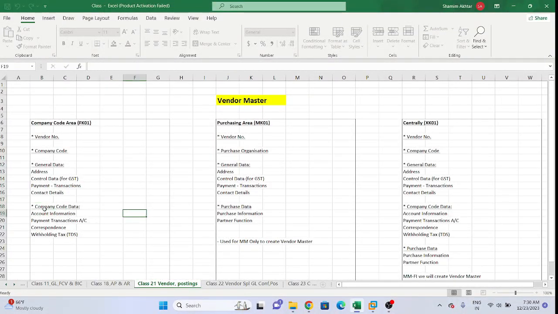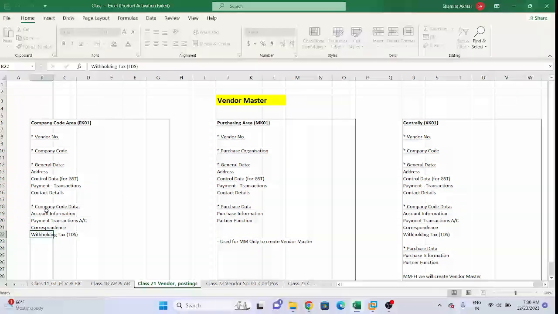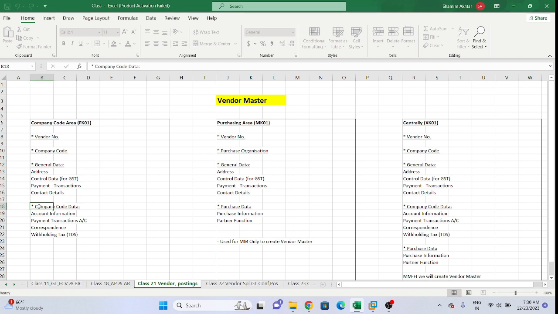Company code data is very important from the finance side. Why is it very important? See, account information, payment transaction, correspondence, and withholding tax, which is TDS. This is very important from the FI side. So to create vendor master data company code area wise, we need to remember: vendor number, company code, general data, where address and contact details come. No need to remember all things, just address and contact details. In company code data, remember account information, payment transaction, correspondence, and withholding tax.